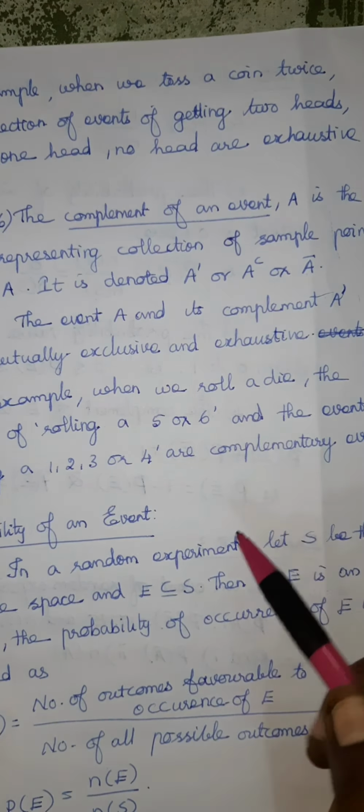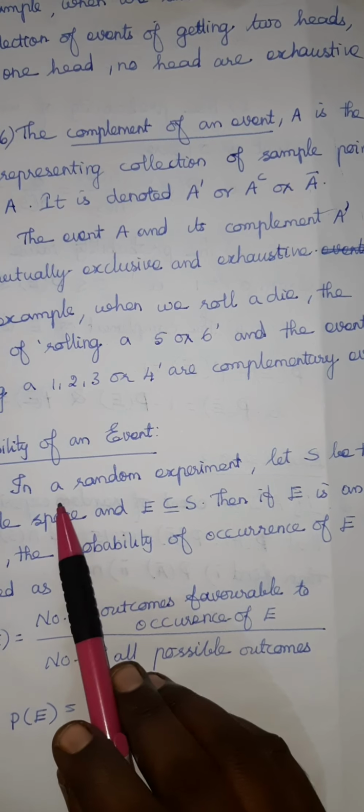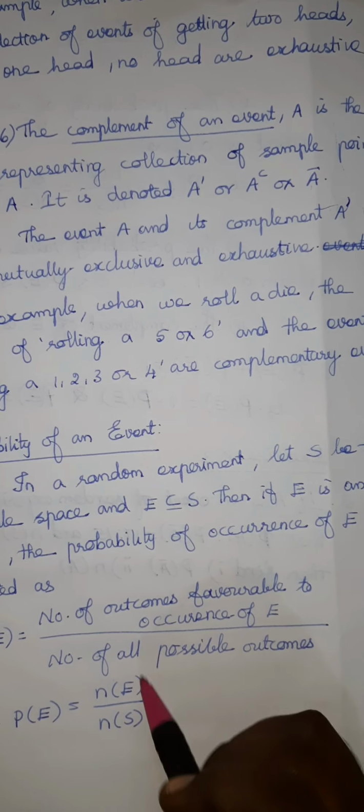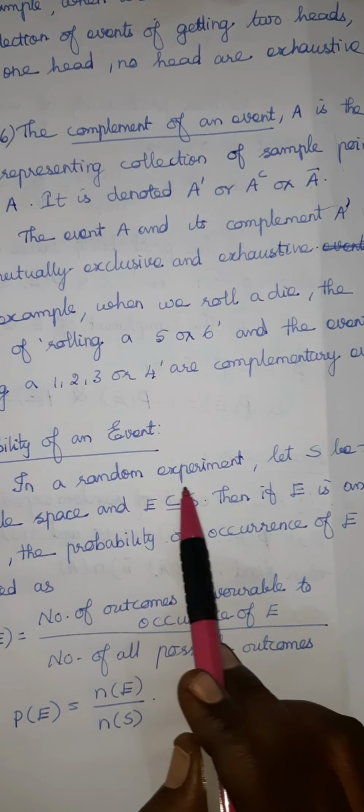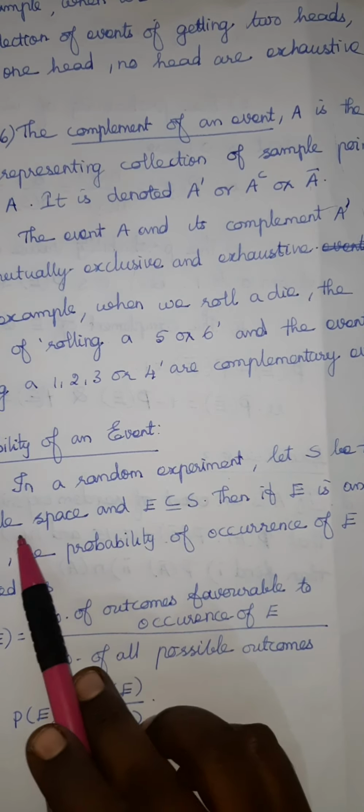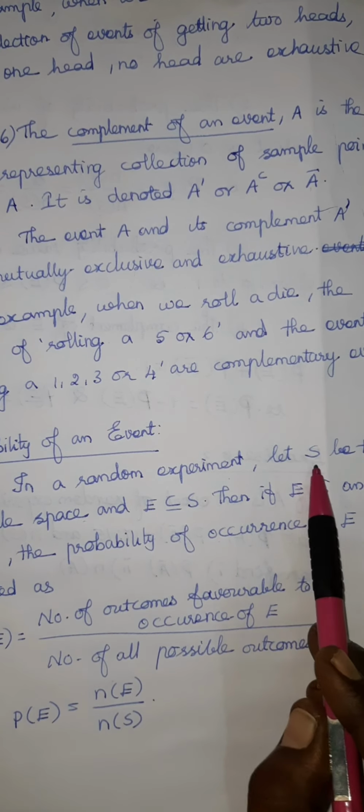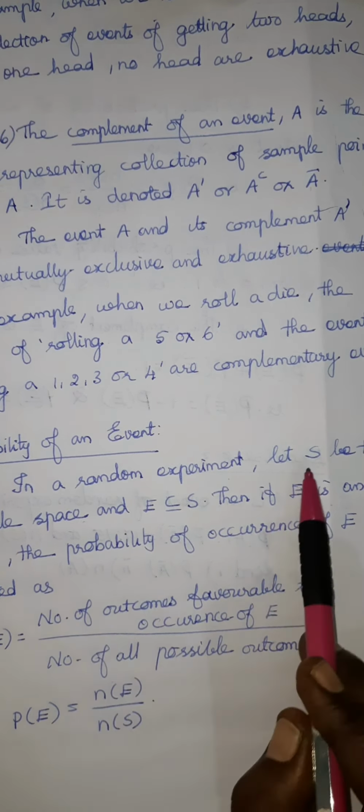Next one, probability of an event. Here we are going to learn some formulas. In a random experiment, let S be the sample space that we learned already, denoted using capital letter S. And E is a subset of S. Any event is a subset of the sample space. We denote the event as capital E.